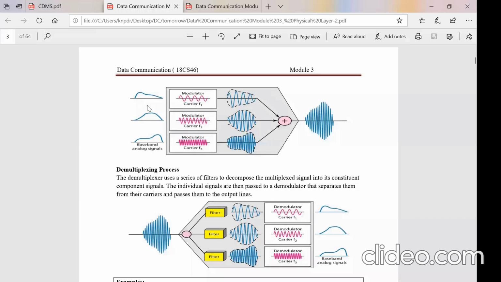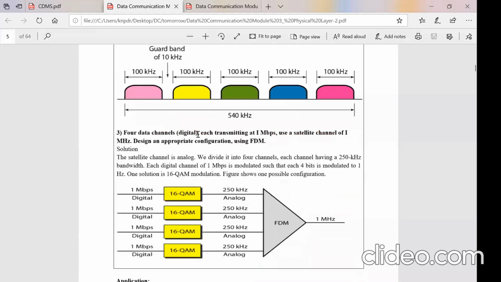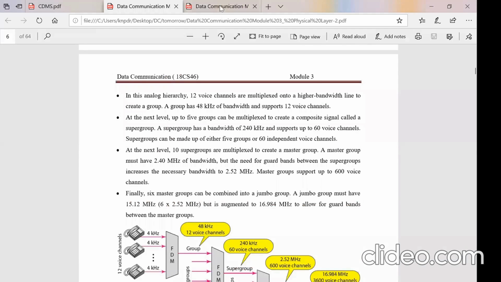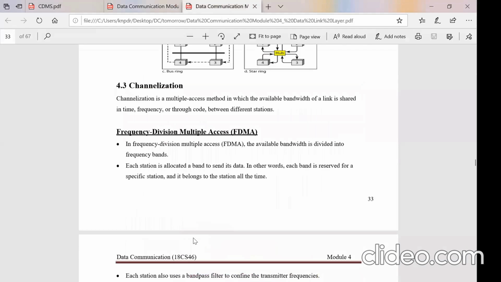So the 0 to 4 kilohertz slot is given to one device, 4 to 8 to another device, and 8 to 12 kilohertz to the other one. They transfer the data by tuning their carriers to that particular frequency and transmitting. That's what you have seen in the previous multiplexing methods. Here, the same is extended.